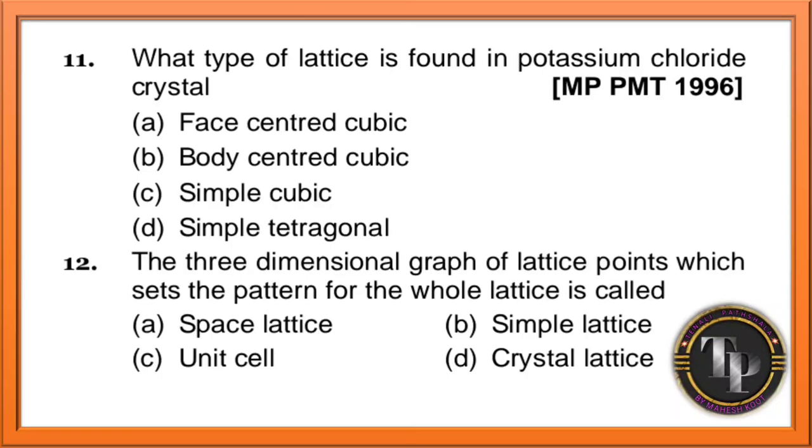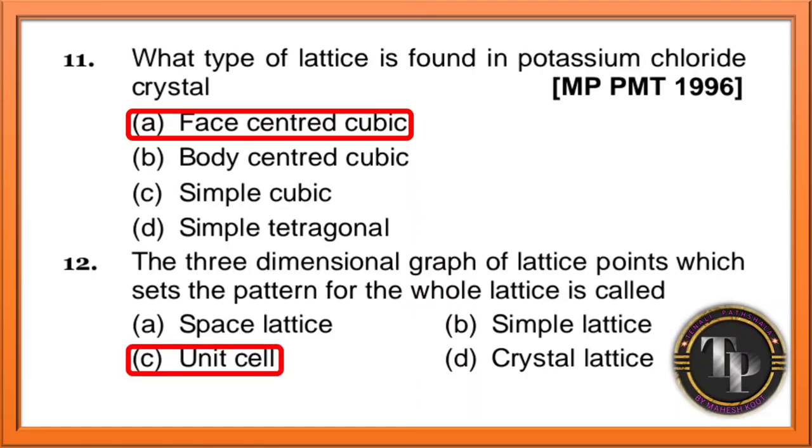What type of lattice is found in potassium chloride crystals? It is FCC only, face centered cubic. Potassium, CaF2, NaCl, these all are face centered cubic. Remember the point. The three-dimensional graph of lattice points which sets the pattern for the whole lattice is called. It is a three-dimensional graph of the lattice point which sets the pattern for whole crystal lattice. So smallest repeating unit they are asking. It is a unit cell.